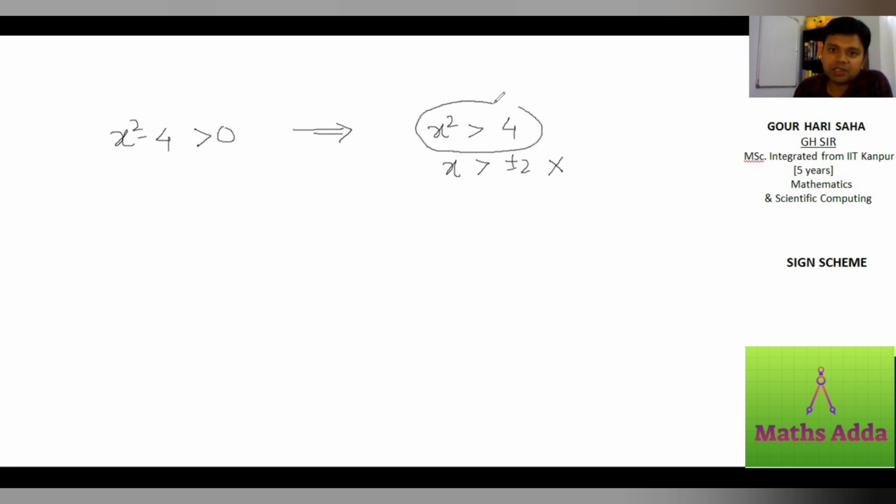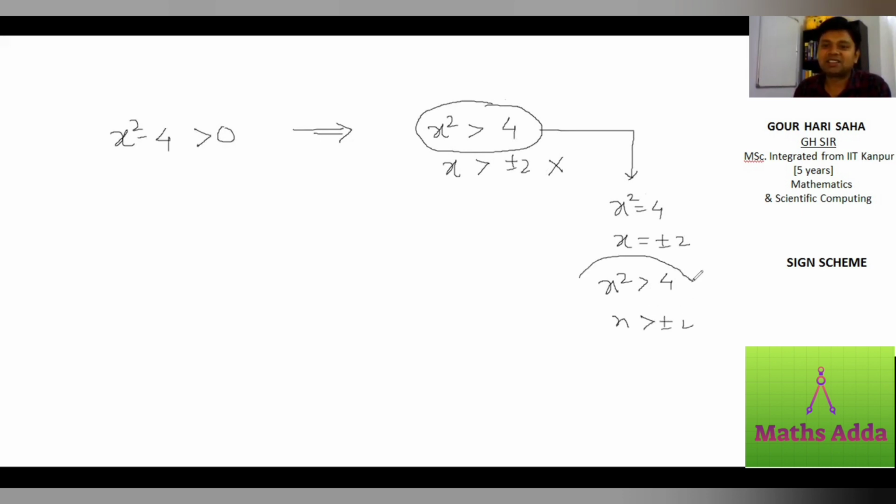Because you have something very fixed in your mind from class 10th, class 8, class 9, junior classes. If x square is equal to 4, what will you do? x is equal to plus minus 2. Similarly, if x square is greater than 4, what will you do? x greater than plus minus 2. It is meaningless.